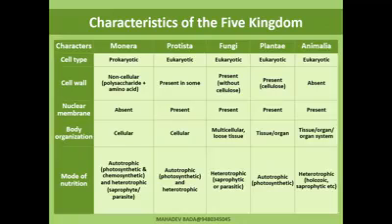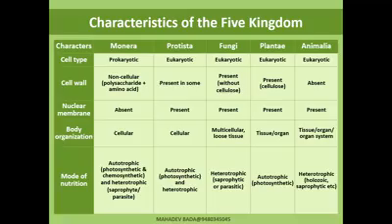Now let us see briefly the characteristics of the five kingdom classification: cell type, cell wall, nuclear membrane, body organization, mode of nutrition. For example, when you take cell type, Monera is prokaryote. Prokaryotes means there is no well-organized nuclear membrane, or the nuclear membrane is absent.